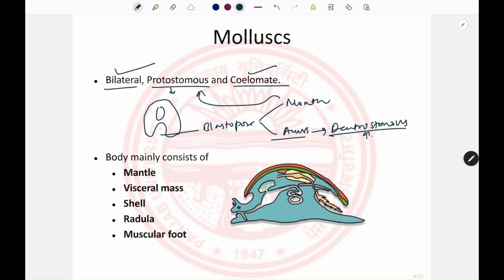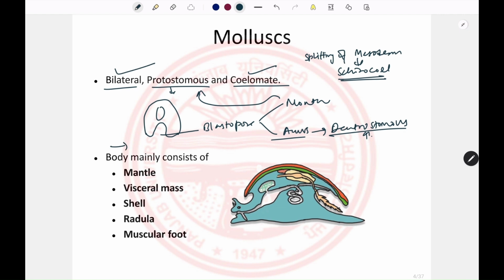Eucoelomate means the body cavity, that is the coelom, is lined by the mesoderm from both sides, from the body wall side as well as from the gut wall side. Regarding the development of the coelom, here the coelom is formed by the splitting of the mesodermal mass. That kind of coelom is known as schizocoel, and the animals are known as schizocoelic animals.